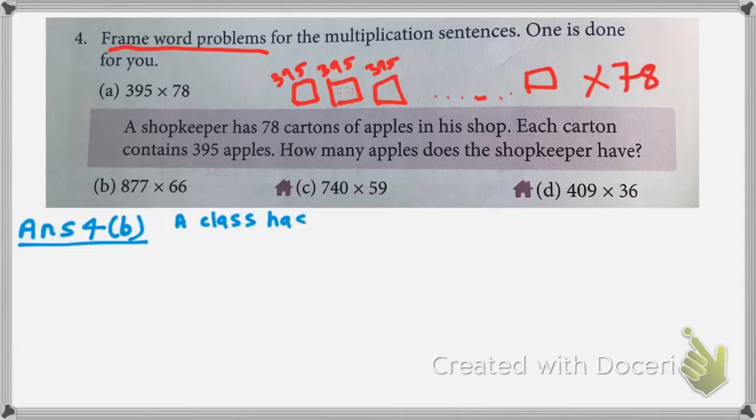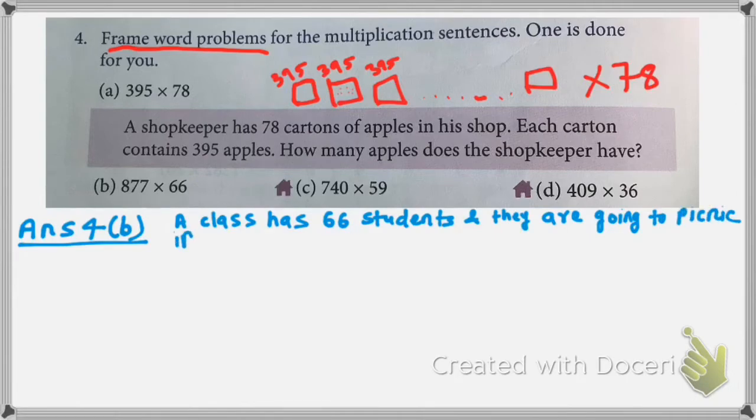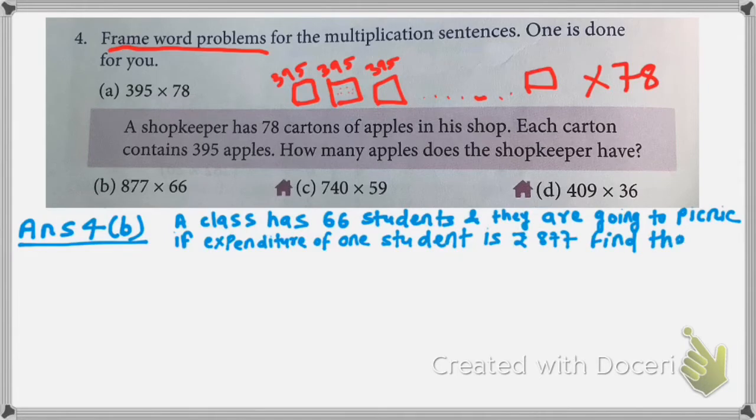A class has 66 students, and they are going to a picnic. If the expenditure, meaning total kharche, of one student is 877, find the expenditure of the total class.